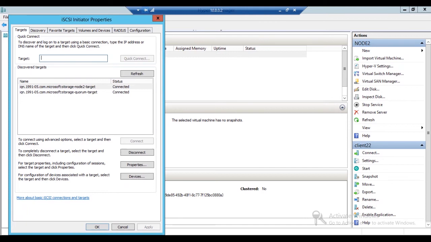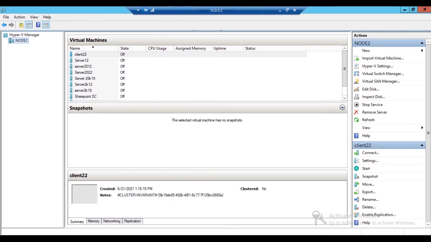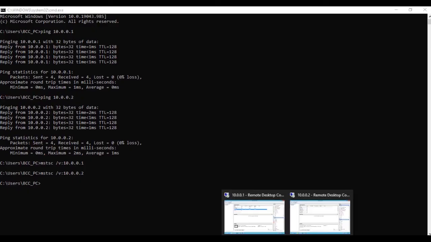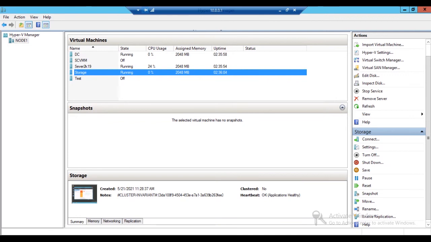So you can see the IQN 1991, which is basically used for the storage, that is the quorum disk, and node 2 is also used for the storage, because it has been configured as a failover cluster in high availability, node 1 and node 2. You can see that node 1 is there and node 2 is also there, 10.0.0.2 is residing at node 2, and similarly we have node 1.